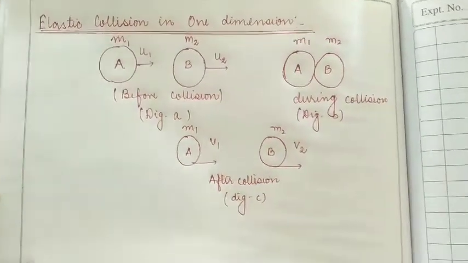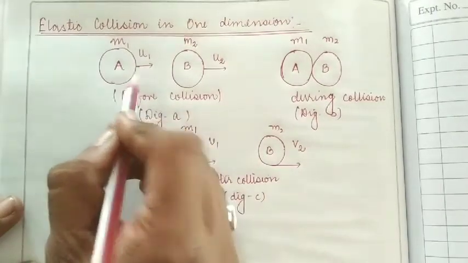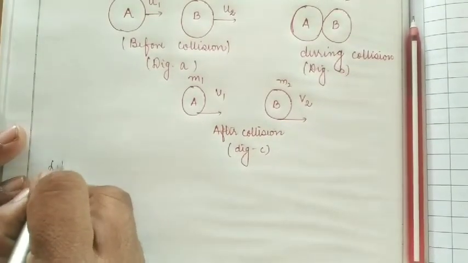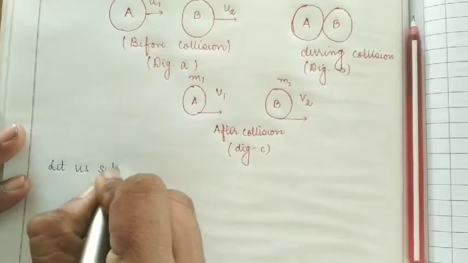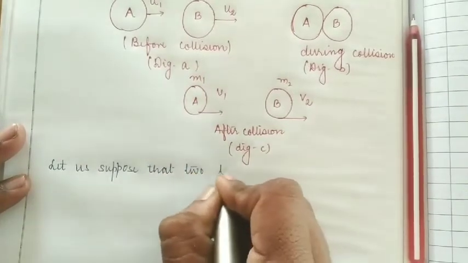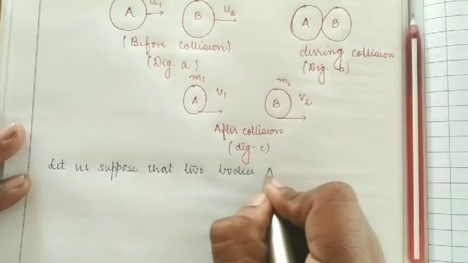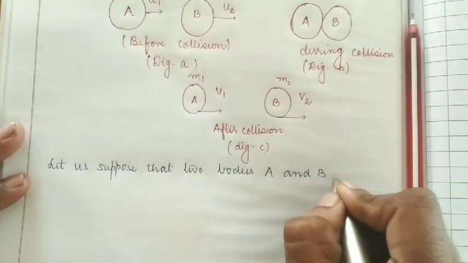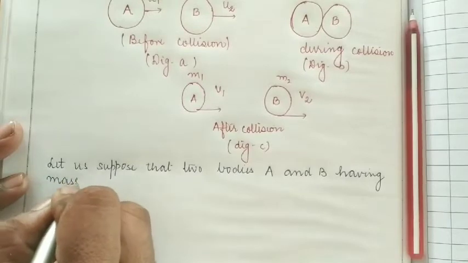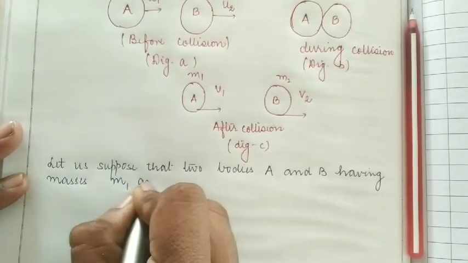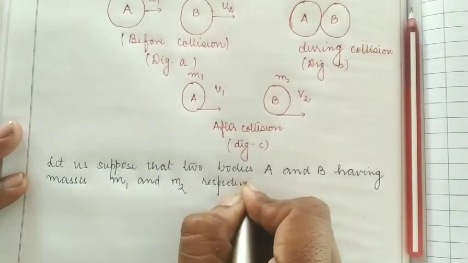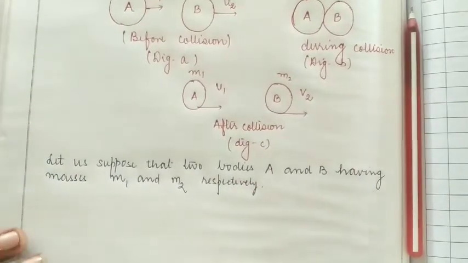So here I have drawn certain figures. In the first figure, let us suppose that we are having two bodies, A and B, having masses m1 and m2 respectively. m1 and m2 are the masses of the two bodies which are taken as A and B.